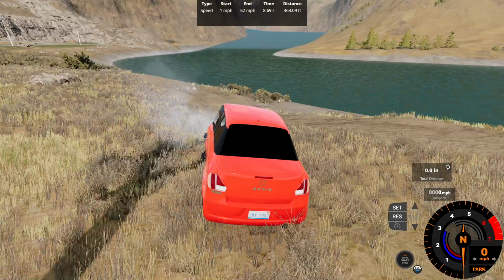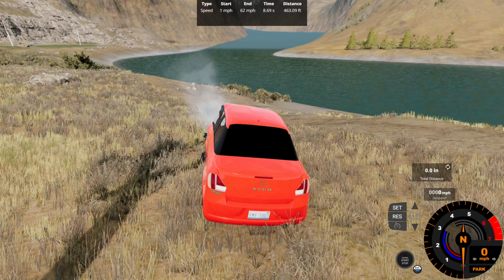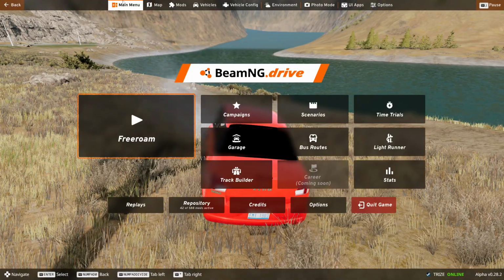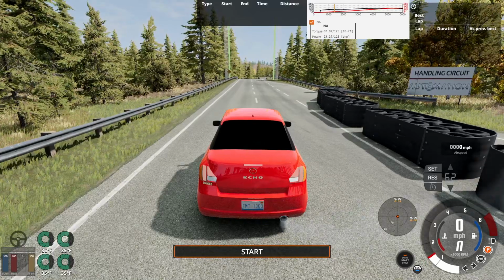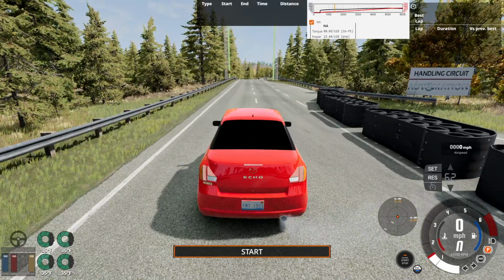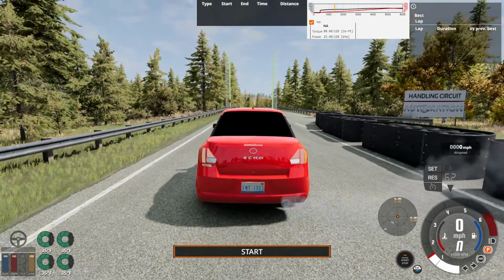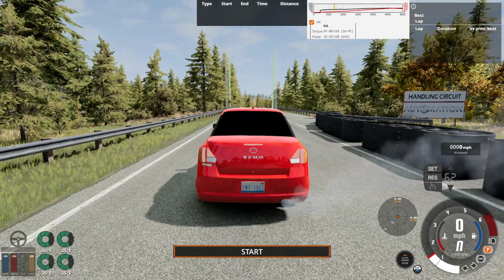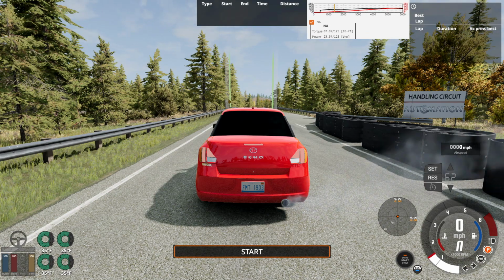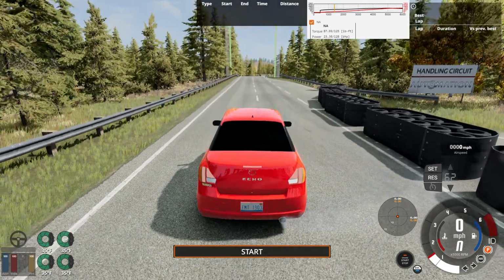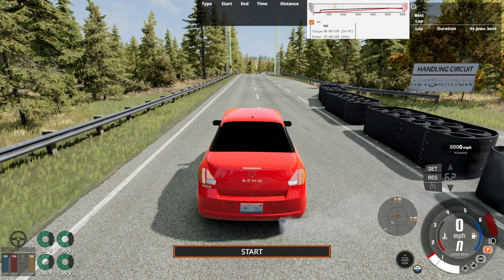So let's do a time trial run and compare both vehicles here. Let's stay on this map and do a time trial run right now. So here we are at the handling circuit portion of the map. We'll be doing just 2 laps with a rolling start. And I believe I'm only going to do the Toyota Echo, seeing that I already have a time placed with the Nexa Aventura from when I made that video a month ago. I believe it was a 2:38.121, 2 minutes 38 seconds, 121 milliseconds was the time I got with that car. But I don't know about this car because it's the first time I'm testing it on this track and in this video.